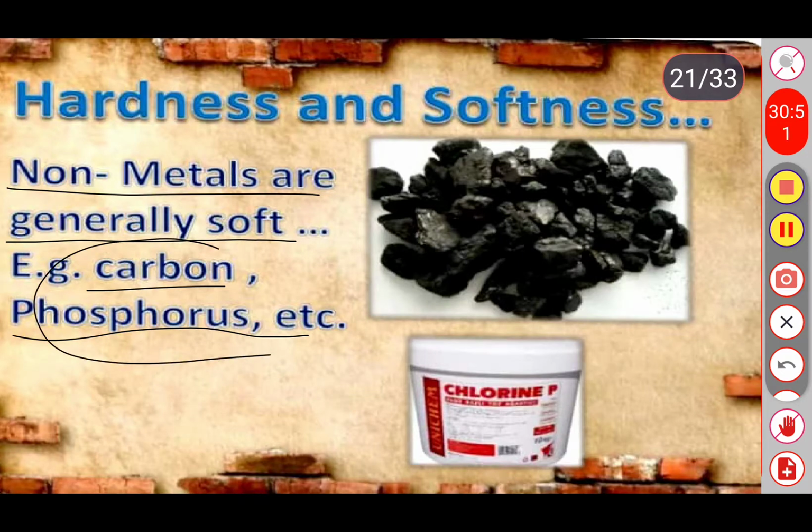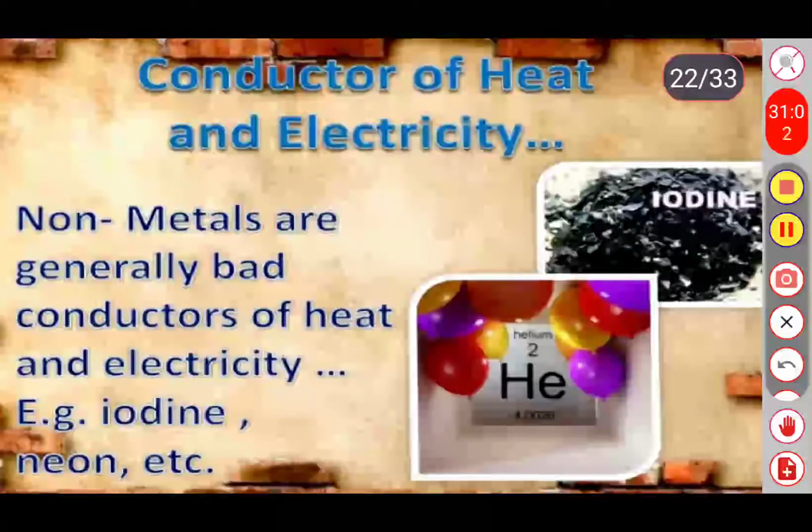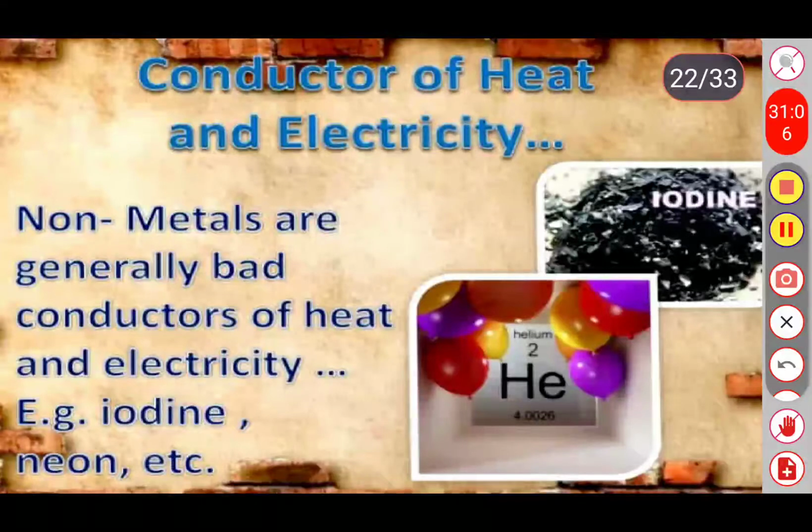Let's see the next property, that is conductors of heat and electricity. Most of the non-metals are bad conductors of heat and electricity, even though we have one non-metal, graphite, which is an allotrope of carbon.